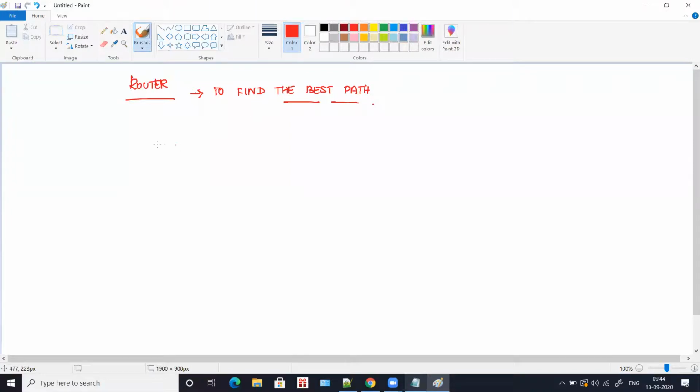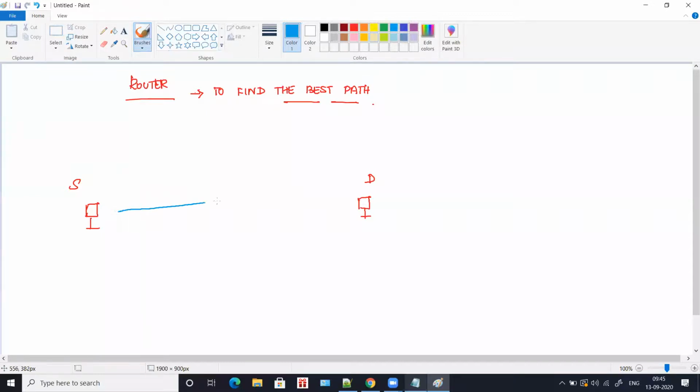Say, for example, you have a computer and there is another computer. Let's take this as the source and this as the destination. From the source, you are trying to send a packet to the destination.